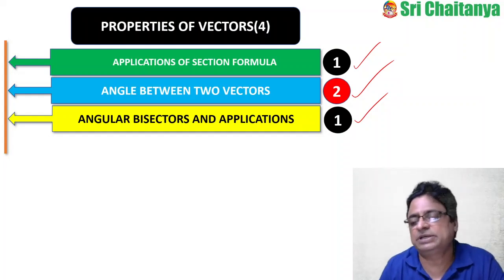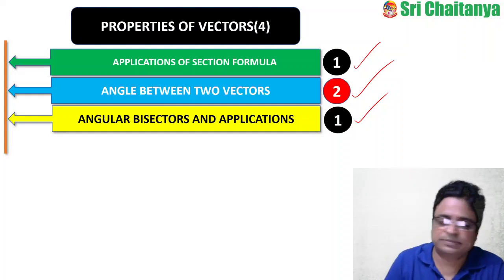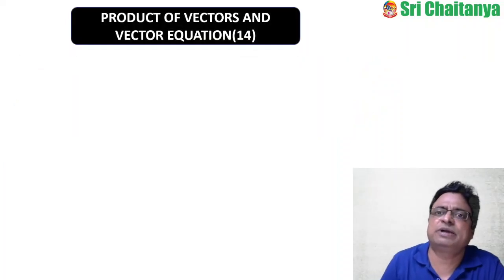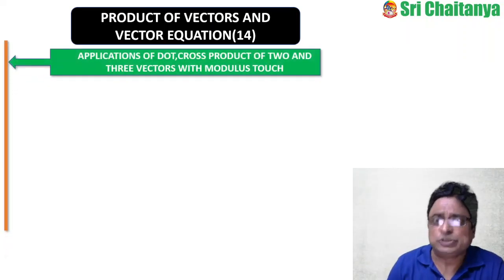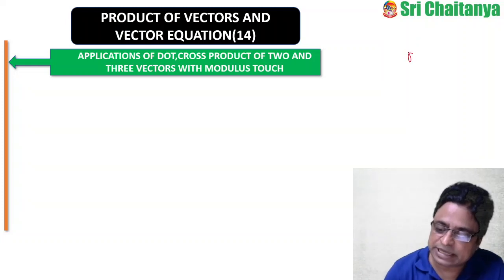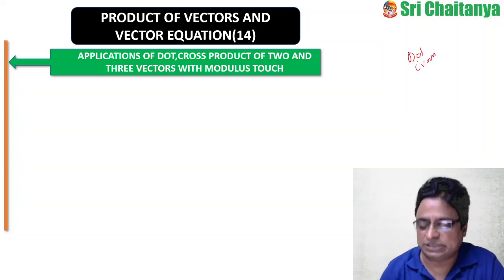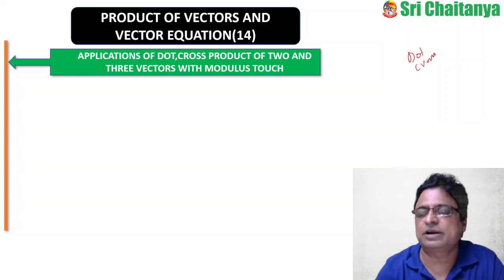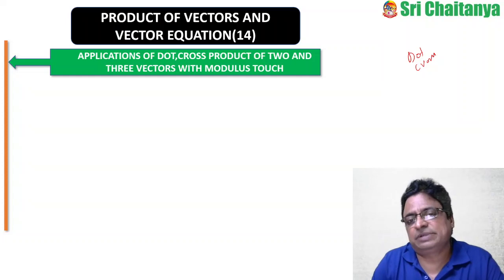That is the information regarding properties of vectors and the concepts under properties of vectors. Now coming to the next important one, product of vectors and vector equations, 14 questions. So it plays a very good role. My friends, dot product is there, cross product is there, scalar triple product is there, and vector triple product is there. Like that, vector products are there.